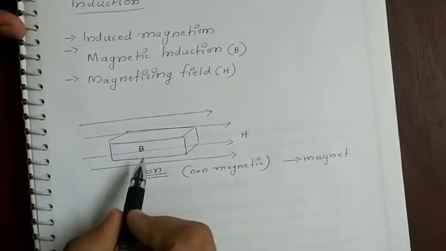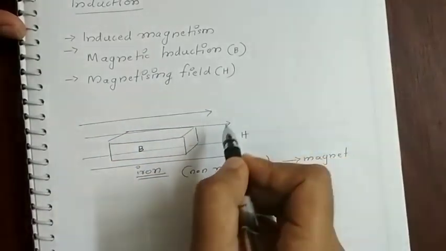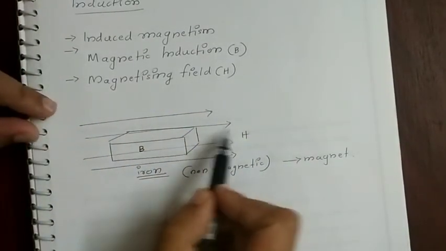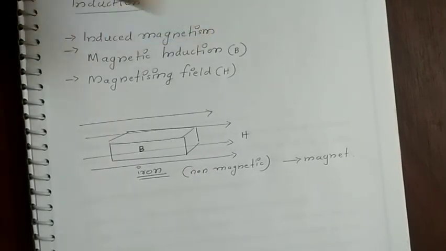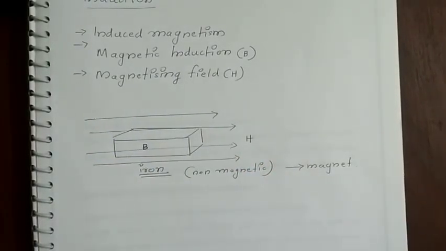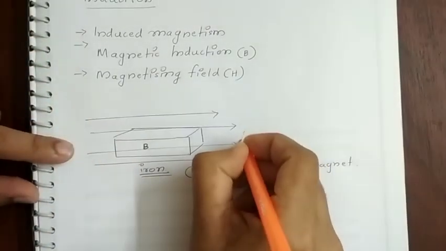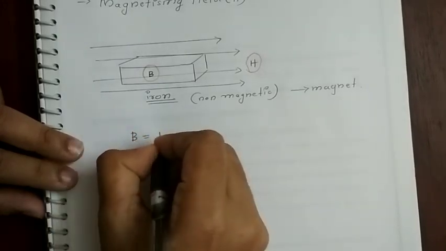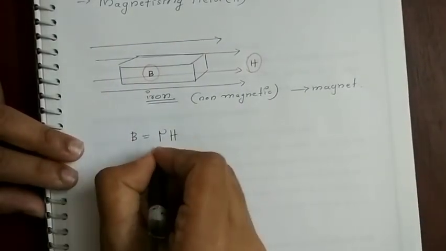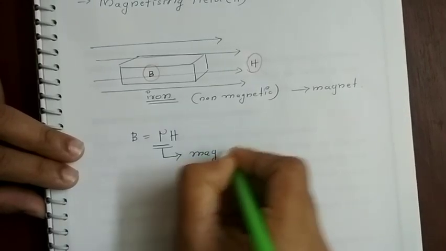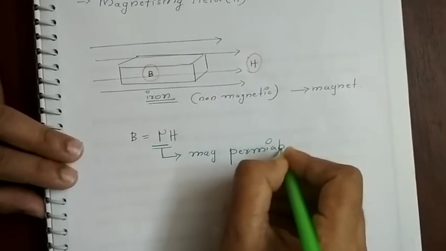The externally applied magnetic field H is known as the magnetizing field, and the field which is developed inside the material due to the application of H is known as the magnetic induction capital B. Now there will be some kind of relationship between capital B and capital H. That relation is given by B is equal to mu into H, where mu is known as the magnetic permeability of that particular material.